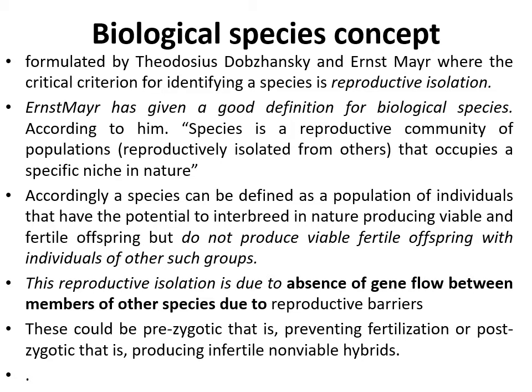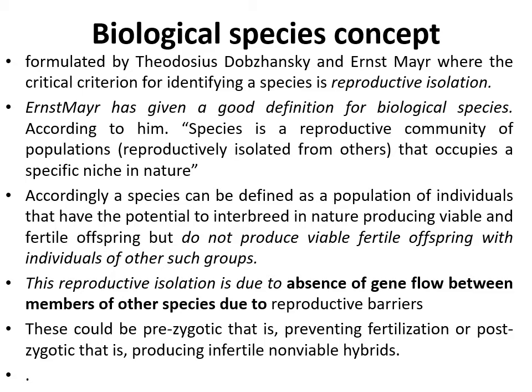According to the biological species concept, this is the oldest version, and this was proposed by Dobzhansky and Ernst Mayr for identifying species, where it was the reproductive isolation of fertile offspring. Production of fertile offspring was considered as the criterion for consideration as a species. That is why it is known as the biological species concept.